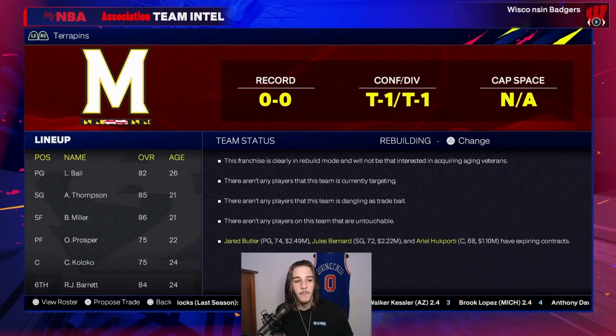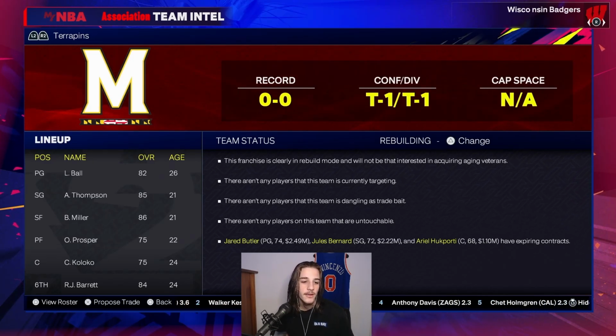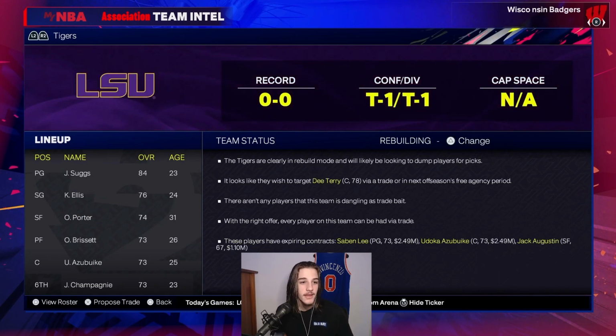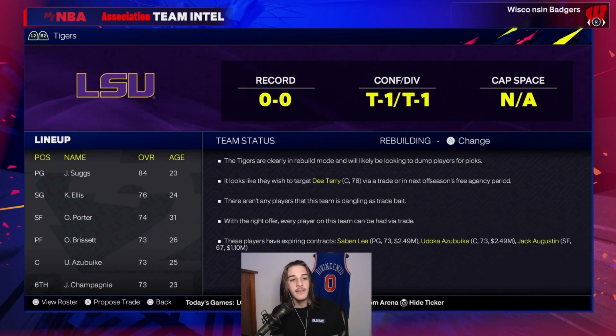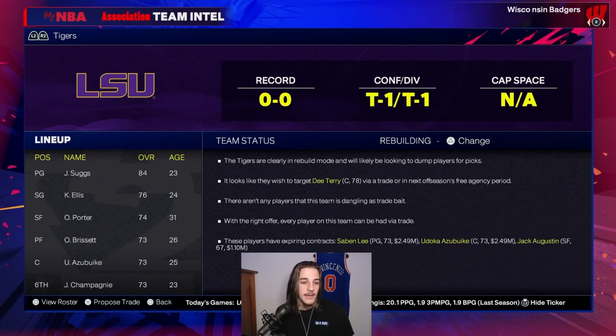Next up, we have Maryland. They have Lonzo, one of the Thompsons, Brandon Miller, RJ Barrett off the bench. Again, another solid squad. LSU was another team that just have a lot of players that's been to the league, so I decided to add them. They have Jalen Suggs, and that's pretty much it.